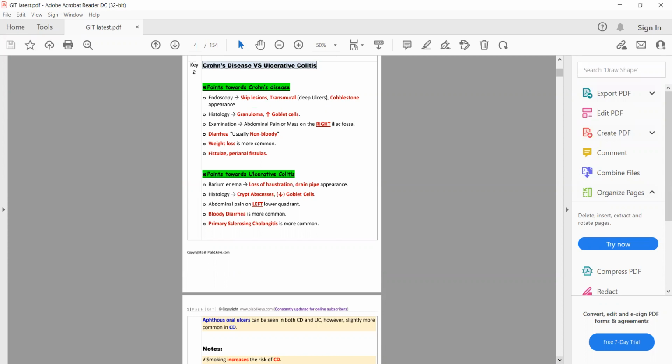So if someone presents to you with chronic diarrhea and pain in the left lower quadrant of the abdomen, chronic diarrhea with pain in the left lower quadrant of the abdomen, then what will be the diagnosis most probably? Anyone? Crohn's disease.